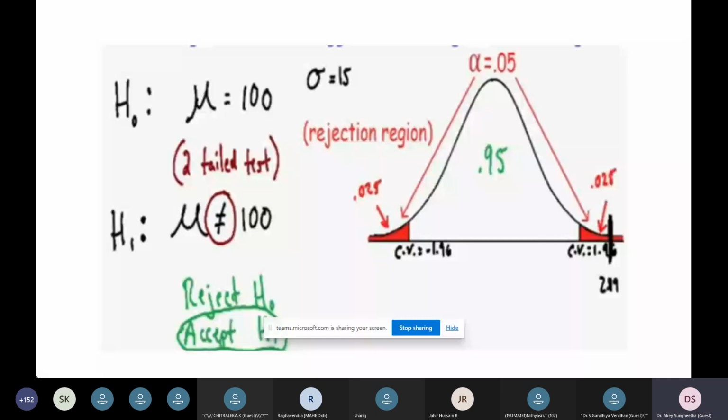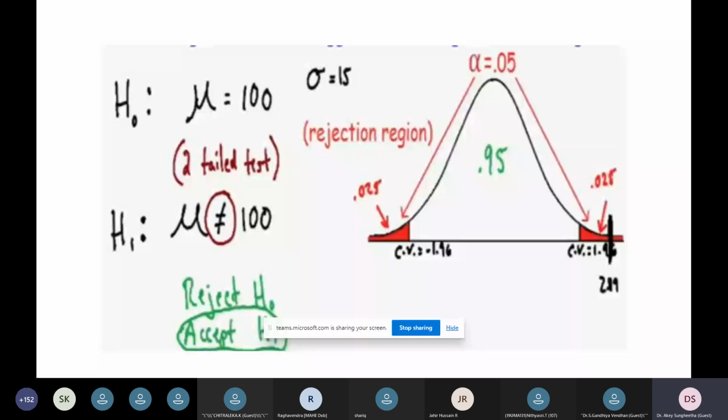If our standard deviation is 100, we say that it is accepted. Since the standard deviation is 15 here, it is not 100, so we accept the hypothesis which is not equal to 100. So this is how the hypothesis is tested in terms of the two-tailed test.